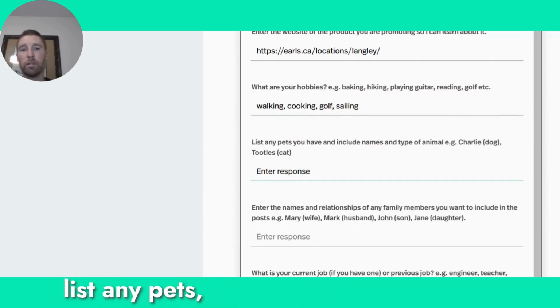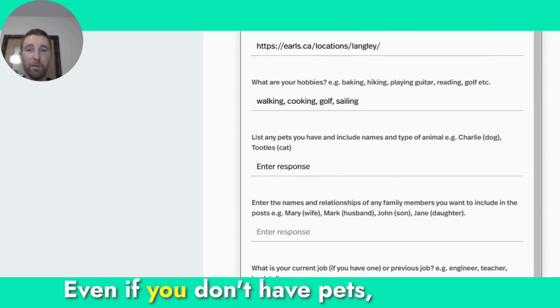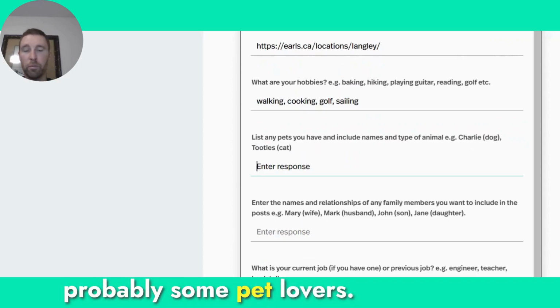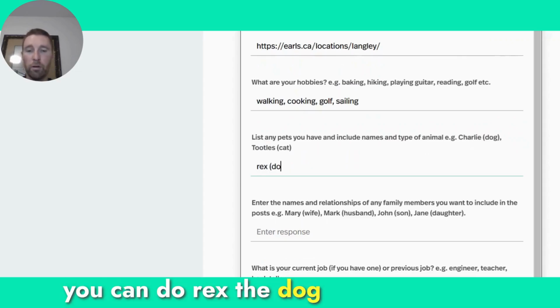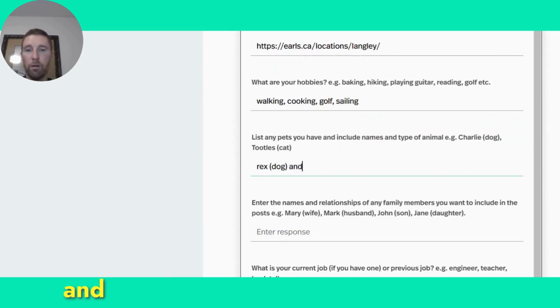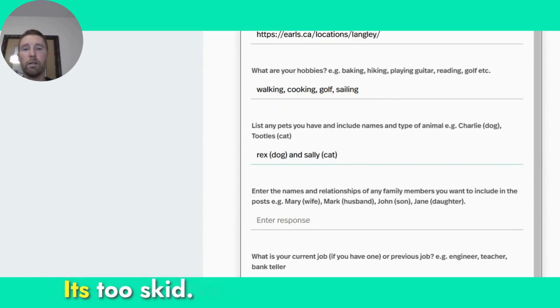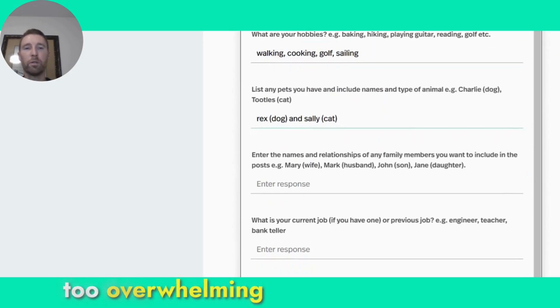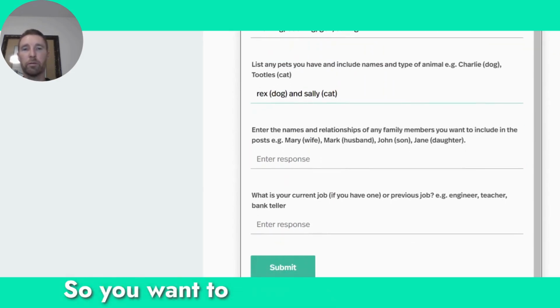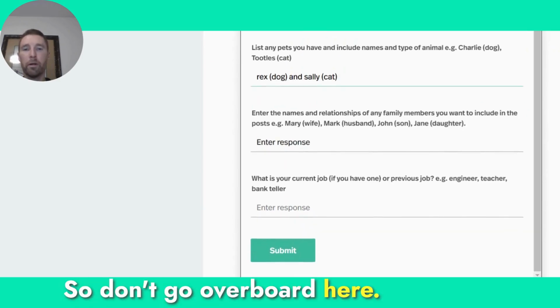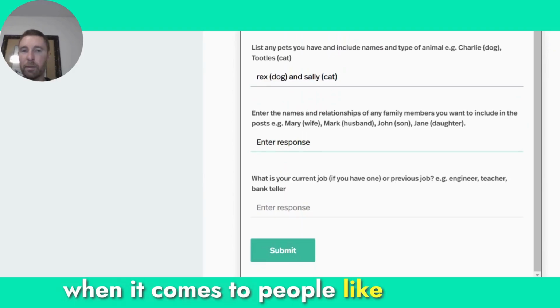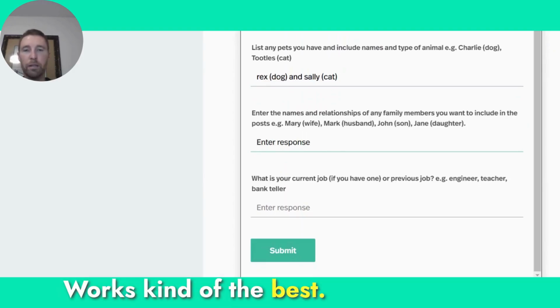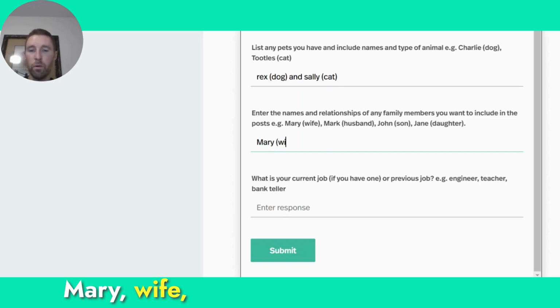And then you get down to list any pets and include names and the type of animal. So if you have pets, great. Even if you don't have pets, your audience probably has some pet lovers. So you can do Rex the dog and Sally the cat. I have no idea. Two is good. Don't put in too many. It'll make it too overwhelming for creating a story, and it'll get too chaotic. So you want to keep it simple. Don't go overboard here. And again, when it comes to people, max 2 people works the best. So put Mary, wife, and Mike, son.